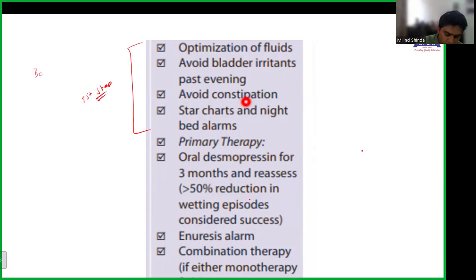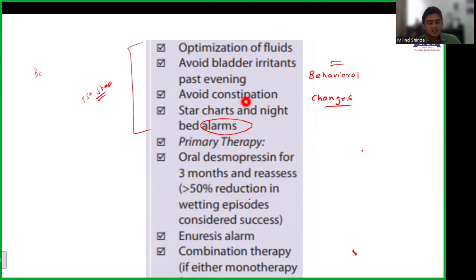behavioral changes. So what we are trying to do here is we are doing the behavioral changes, right? And alarm. So what are the bed alarms? So what you do, you set an alarm for 2 a.m. at night. You have to wake up the child. He'll go to the washroom. Even if he doesn't feel like it, he will have to pass urine. Okay. So by that, you avoid that. Okay. So this is what we do. This is the first treatment.